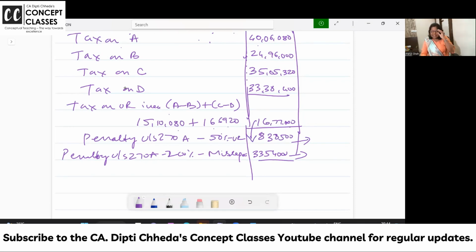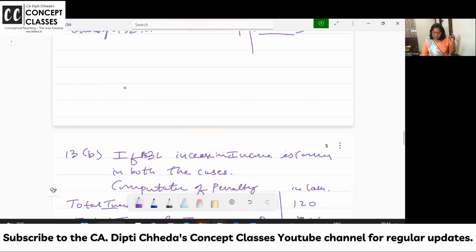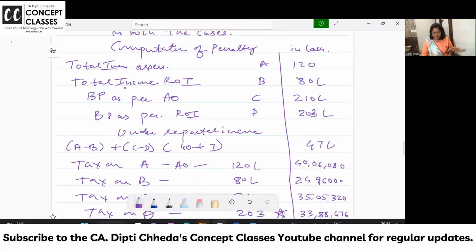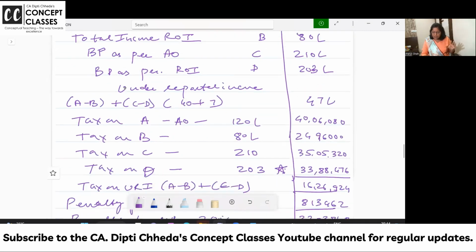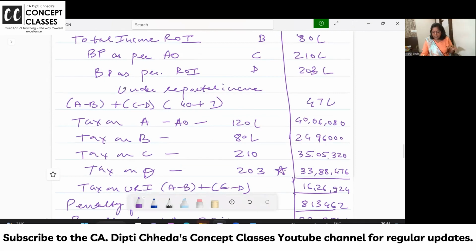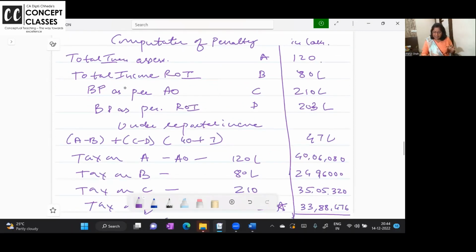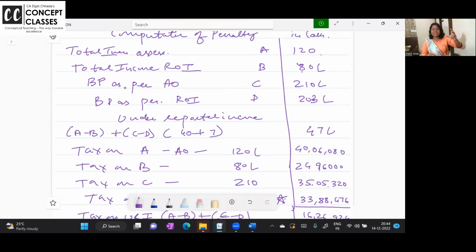In the exam, if they specifically say, dear students, that this is misreporting, then how much penalty will be charged? 200%. So like this, with MAT also you can solve the problems. If there is something common in this, you can consider it here. Like if the income is increasing from 180 to 120 because bad debts are disallowed, the same is the reason here also. So if there is a common reason for the increase in income in the book profit and the regular total income, then you have to take it once. No, you can't increase your underreported income by 6 lakhs.